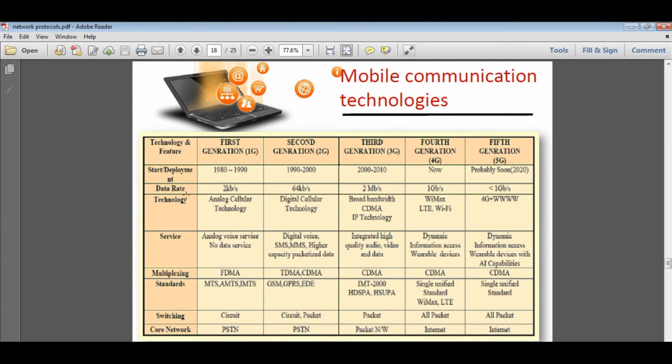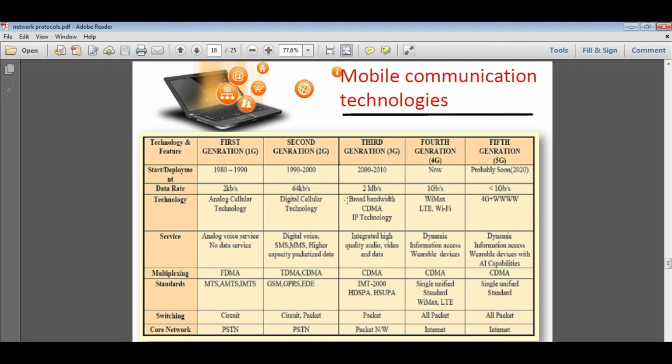Now, data rate transfer. In the earlier first generation mobile technology, 2 KB per second of information is transmitted. Then in second generation 64 KB per second, in third generation 2 MB per second, in fourth generation 1 GB per second, and in fifth more than 1 GB per second.